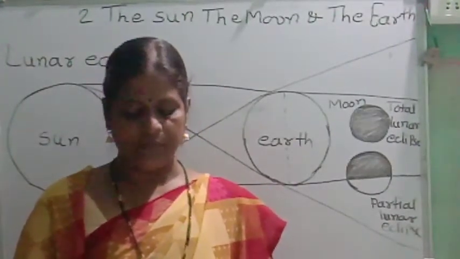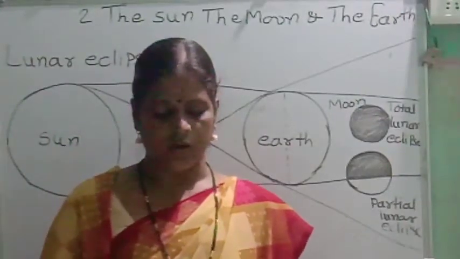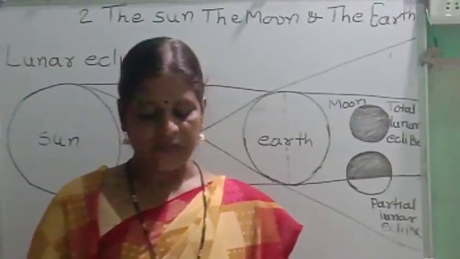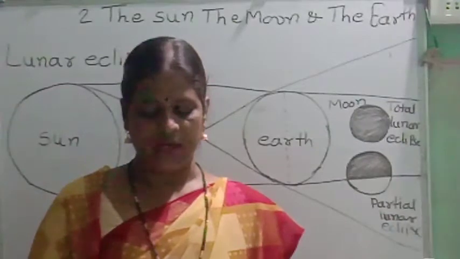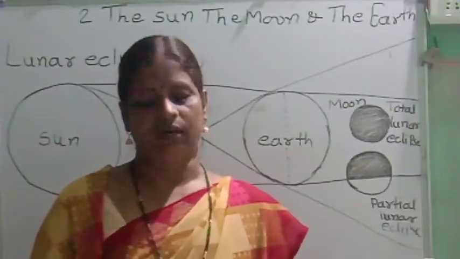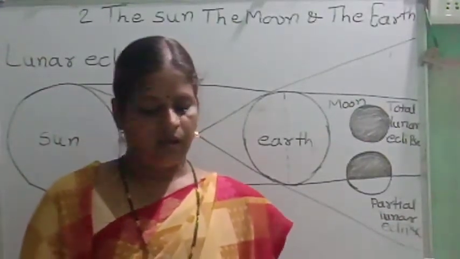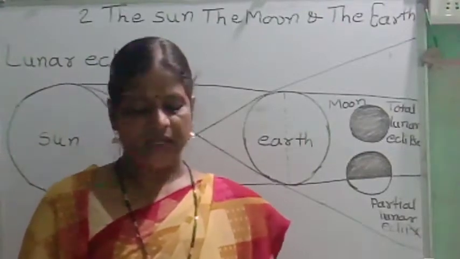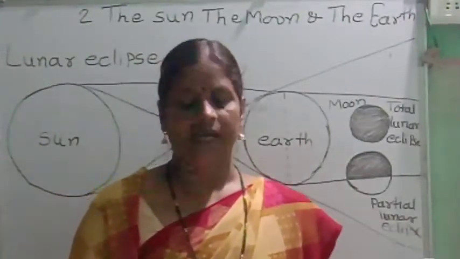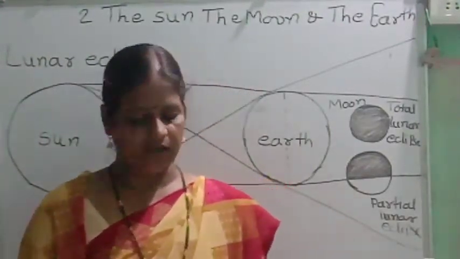Think about it, when solar eclipse does not occur on a new moon day, does it mean that the moon does not have any shadow at all? Now here characteristics of solar eclipse and characteristics of lunar eclipse are given.